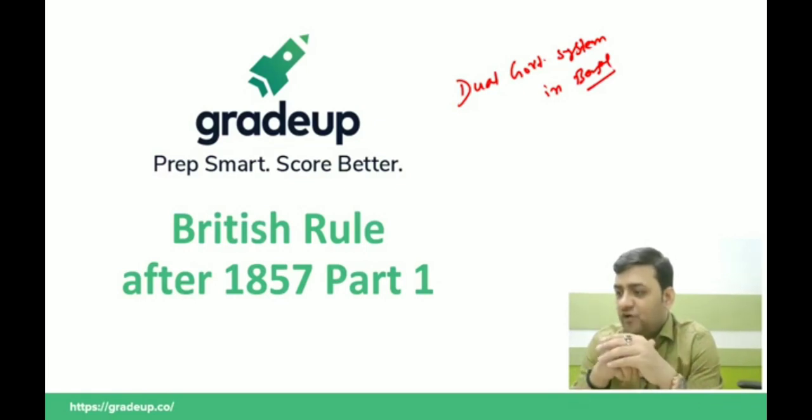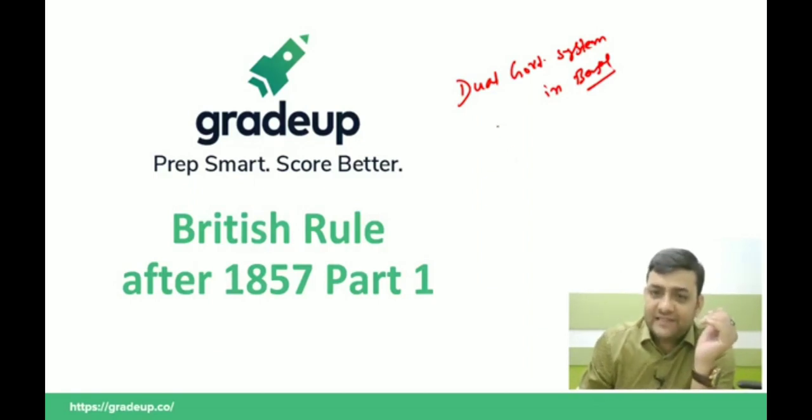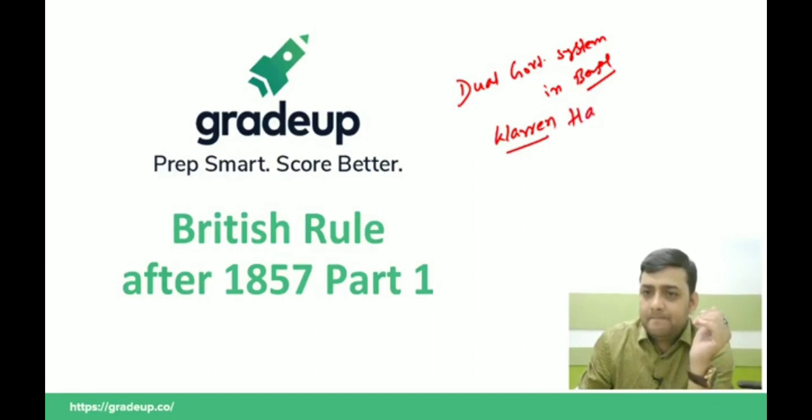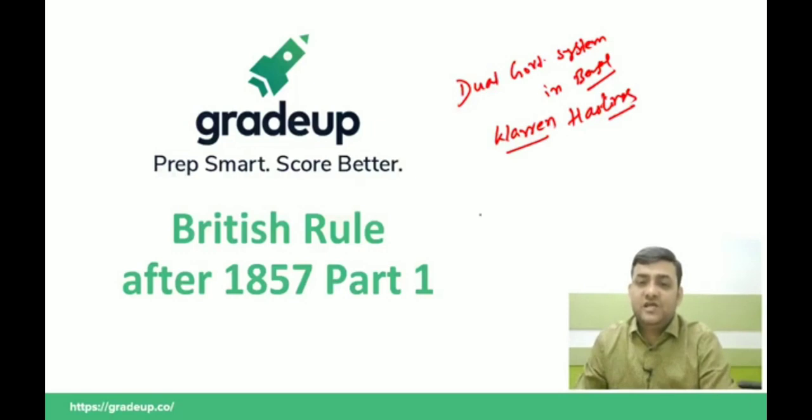Was it Warren Hastings or William Bentinck? Exactly, it's Warren Hastings.